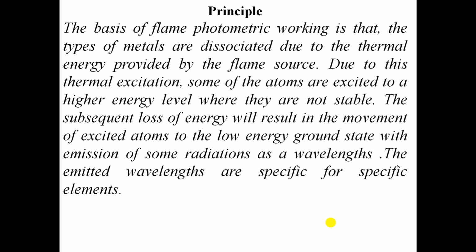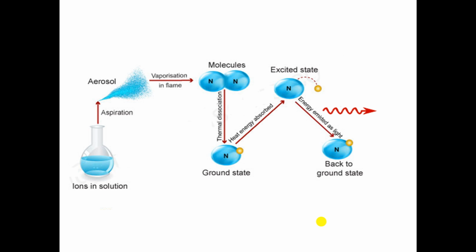So the subsequent loss of energy results in the movement of excited atoms to the lower ground state with emission of radiation as a wavelength. The emitted wavelength is specific for a specific element. For example, the emitted wavelength for sodium is 589 nanometer.